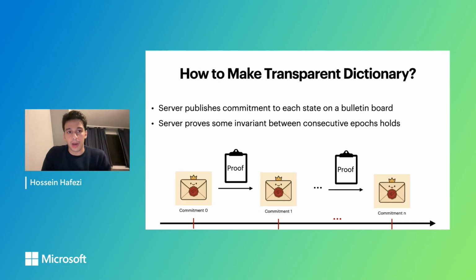So at each epoch, the server basically publishes a commitment to the current state of the dictionary plus some invariance proof, where the invariance proof basically proves that some invariance holds between consecutive epochs. I will also illustrate what this invariance proof is concretely later, but at a high level for now, at every epoch, the server publishes a commitment to the dictionary and some auxiliary data, which we call the invariance proof.